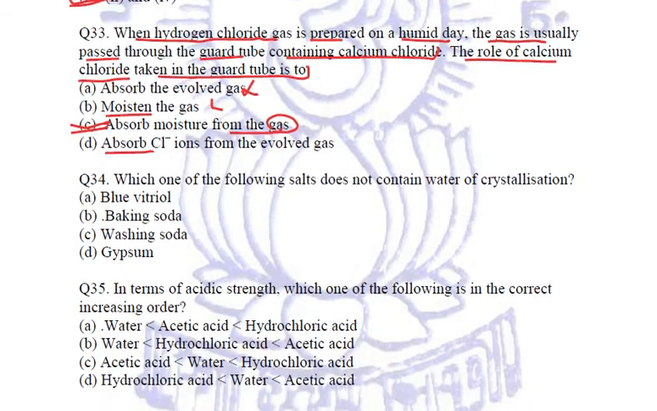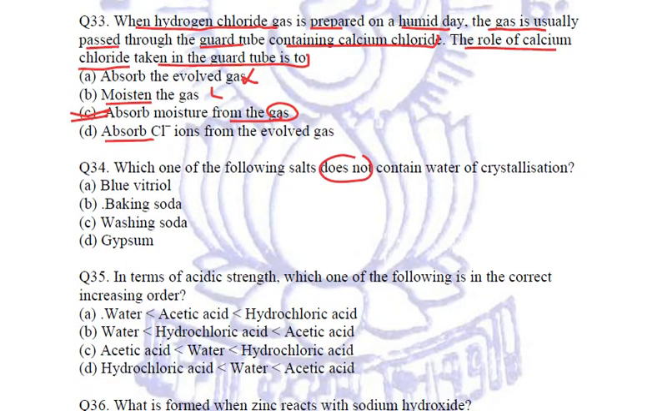which one of the following salts does not contain water of crystallization? Blue vitriol, baking soda, washing soda, gypsum. What is blue vitriol? You need to know it is copper sulfate pentahydrate. So pentahydrate, water of crystallization is present. So it is a hydrated salt. Baking soda is NaHCO3, no water of crystallization. So this is our correct answer.